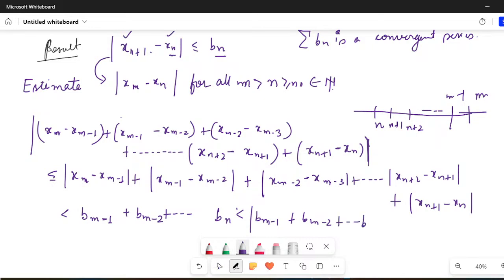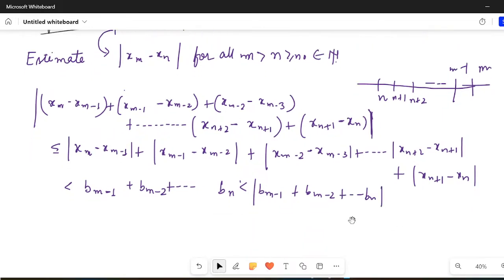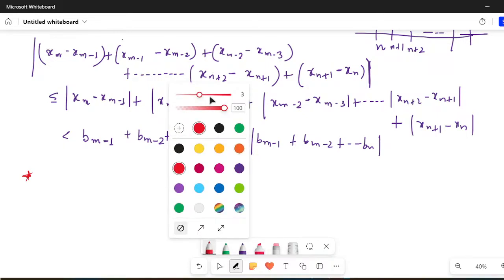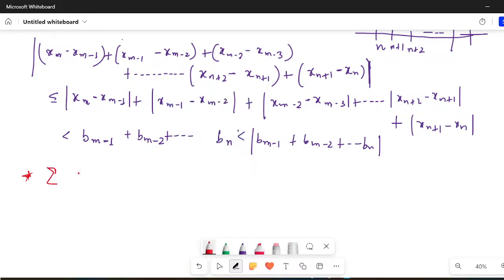And now just understand that summation Bn is given to be a convergent series. So I'm just writing it here, for those who have no idea right now of series. Always remember that a series is said to be convergent if and only if... let's say I'm saying summation Bn is convergent.